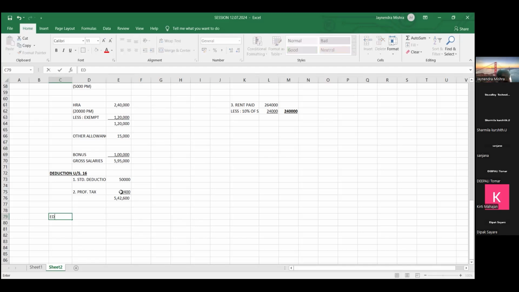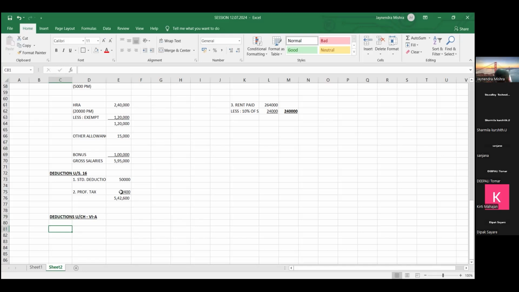Now friends, whatever investments are done by employee, deductions are available. क्या मिलता है friend? Deductions are given under chapter number 6A. You have to remember this. All the deductions have been given under chapter number 6A.